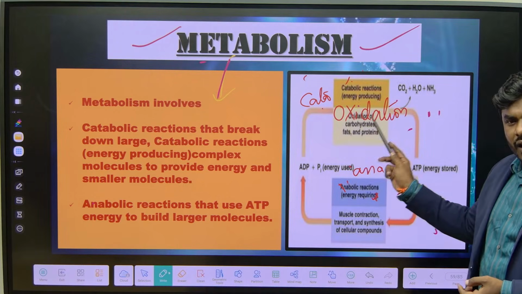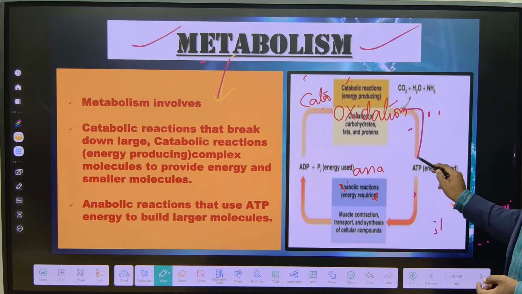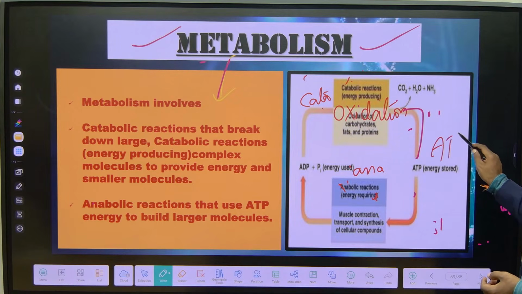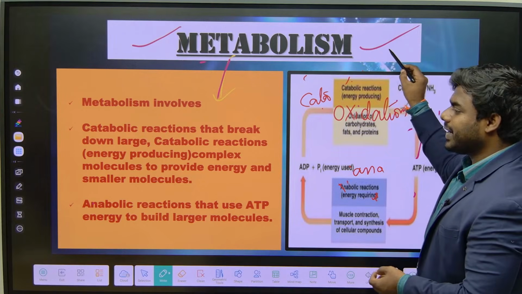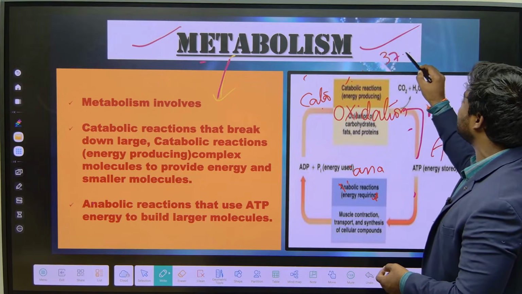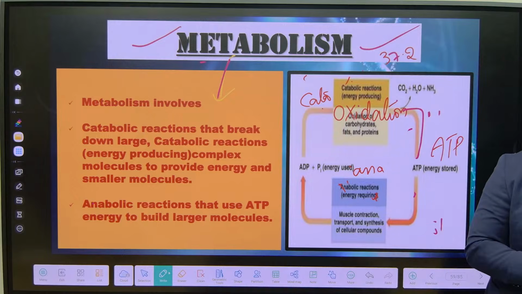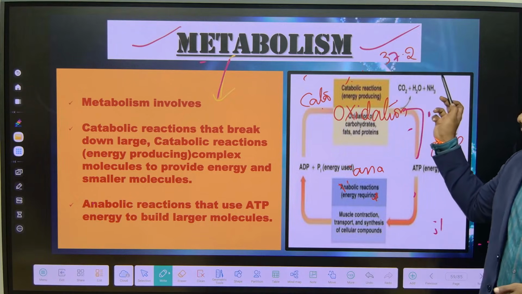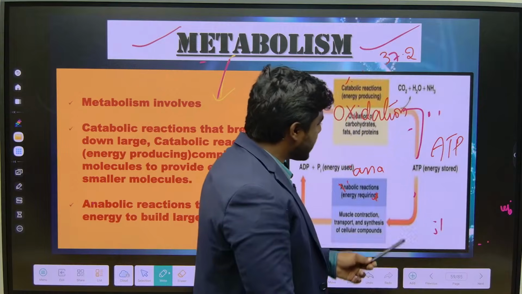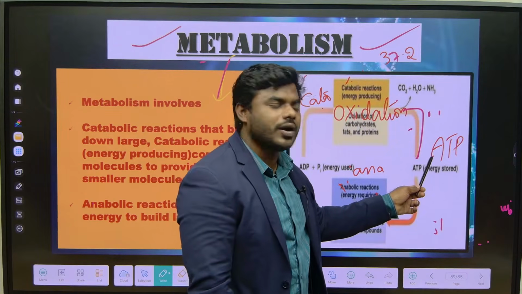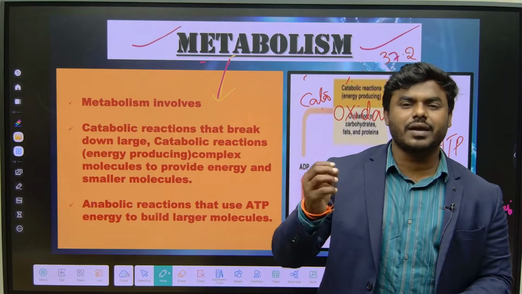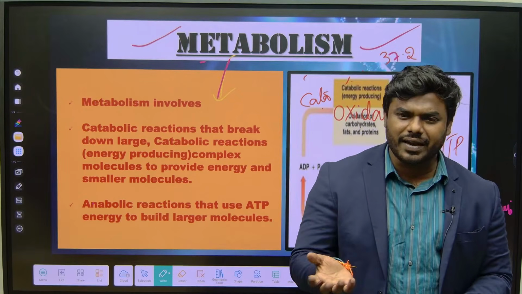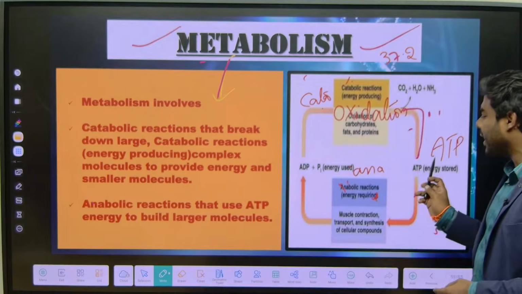Why are we breaking down? To produce energy. What is the universal energy currency? ATP. So we all know very well, in a typical human body we have 37.2 trillion cells, not billion, trillion cells. Every single cell exclusively depends on ATP in order to perform all its functions. Consider it is a muscle movement or a hormone secretion or an enzymatic activity, for everything we require ATP.